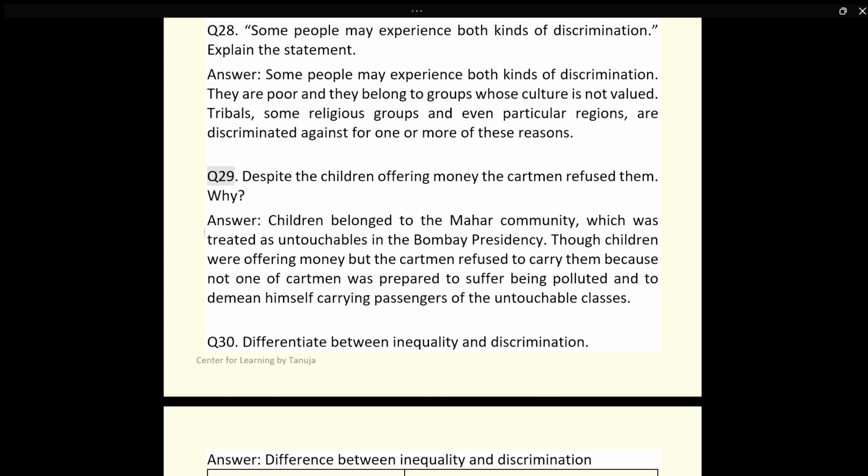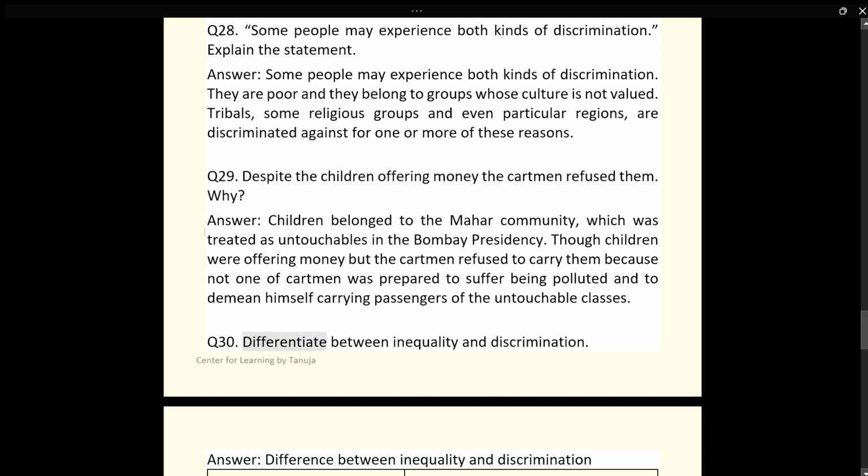Q29. Despite the children offering money, the cartmen refused them. Why? Answer. The children belonged to the Mahar community, which was treated as untouchable in the Bombay Presidency. Though the children were offering money, the cartmen refused to carry them because not one of the cartmen was prepared to suffer being polluted and to demean himself by carrying passengers of the untouchable classes.